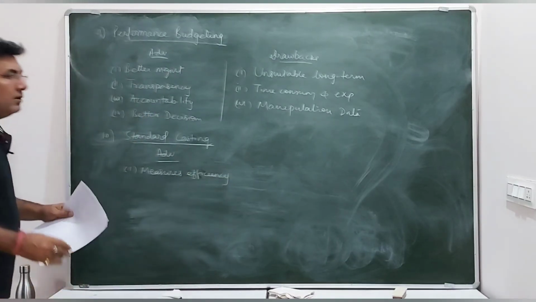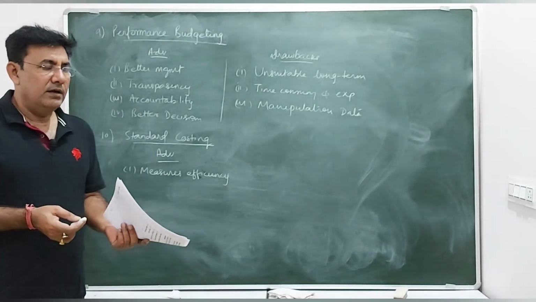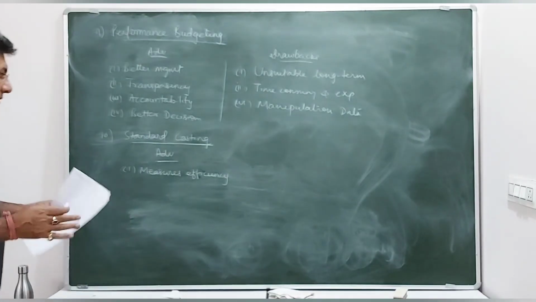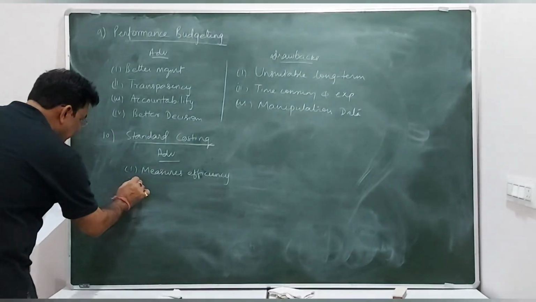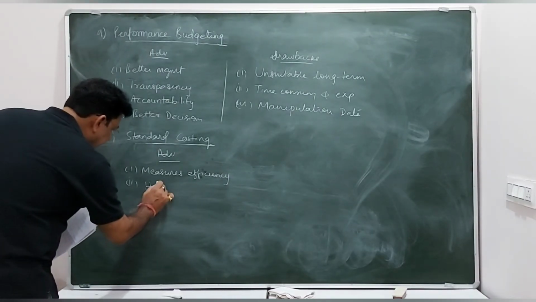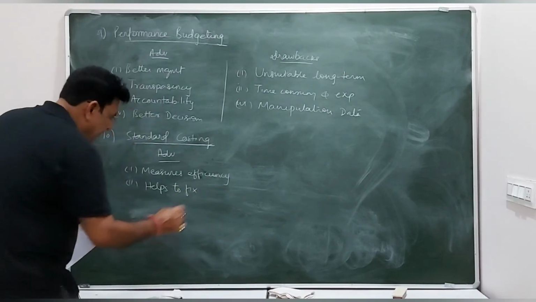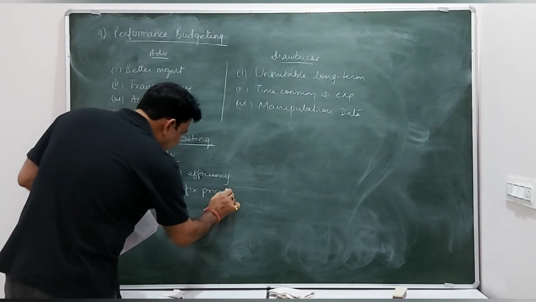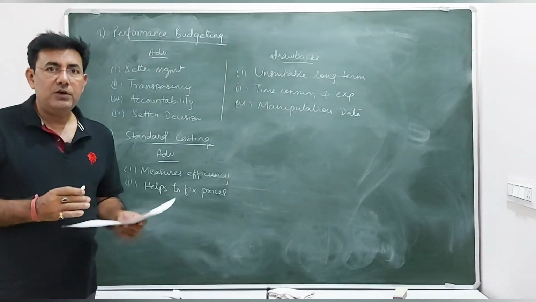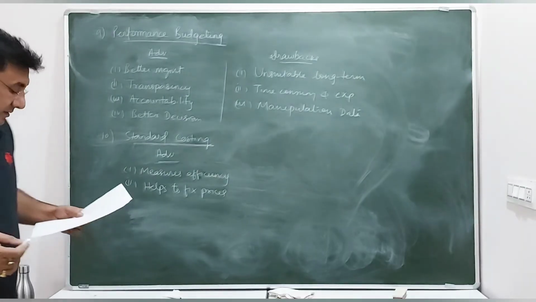This is one of the most important, because we can measure the efficiency of employees by comparing the standards with actuals. So that's the simple scale we use to measure the efficiency, and it also helps to fix prices of the product, because we know what is the actual cost of producing one commodity, and accordingly we fix up the prices.